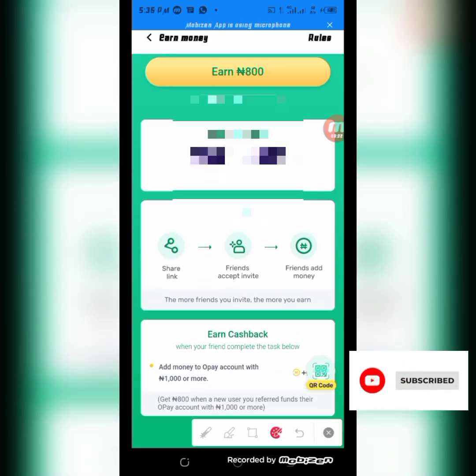Here. Where is it? Here. As you can see there, you get 800 when a new user you referred funds their OPay account with 1000 or more. You understand? So this is a way to make money if you want to use it. The more friends you invite, the more money you make.